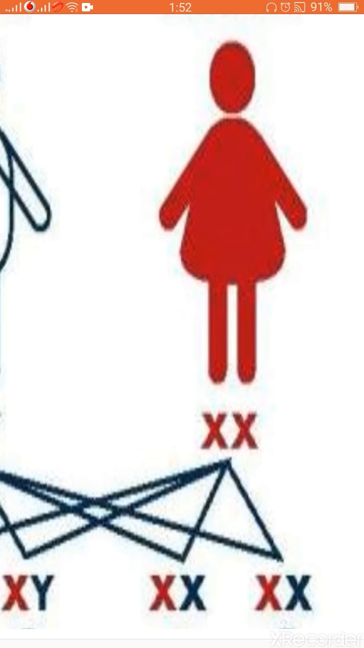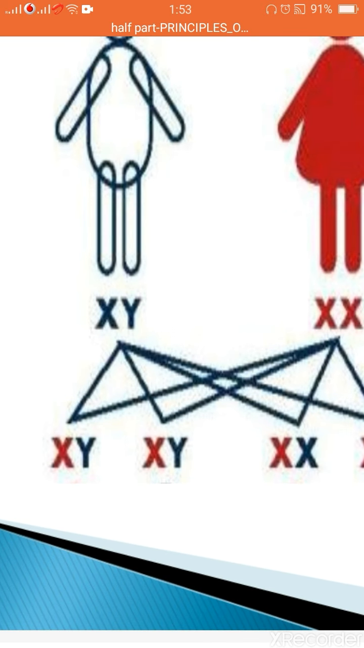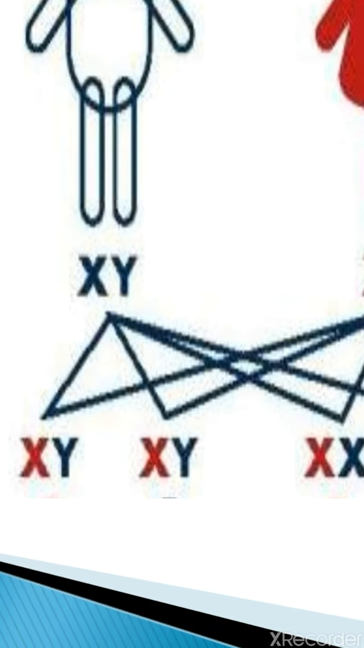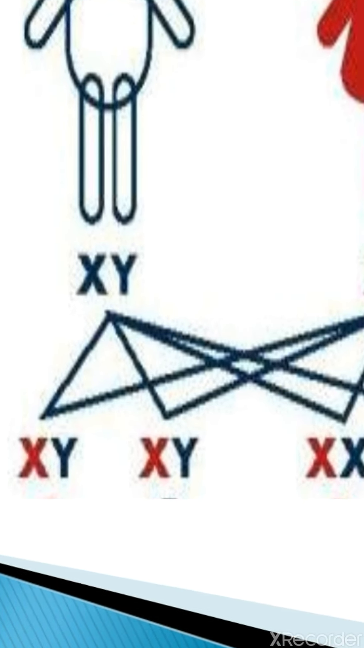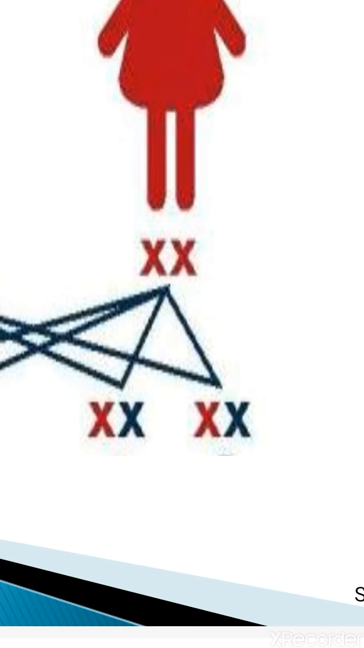Because both the X genes are carrying the disease. So when it is there, you see here the males, the sons, they are getting the X chromosome from the mother, which means both the sons will be suffering from the problem, hemophilia. But the daughters are also having the X chromosome from the mother, but they won't be exhibiting it, because the